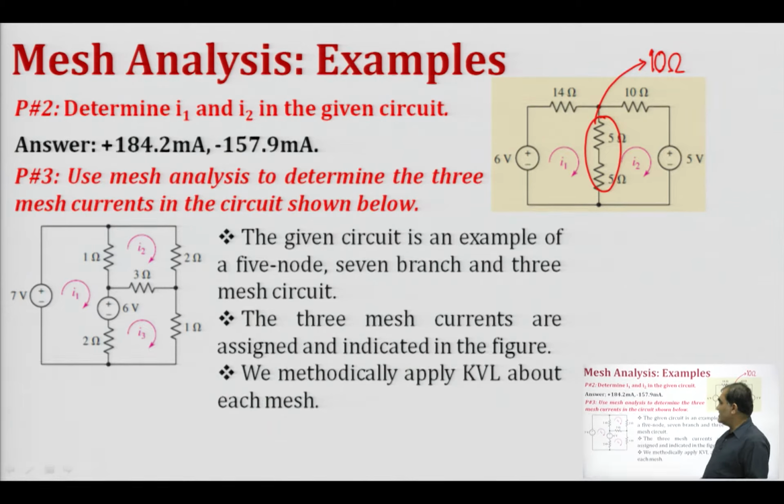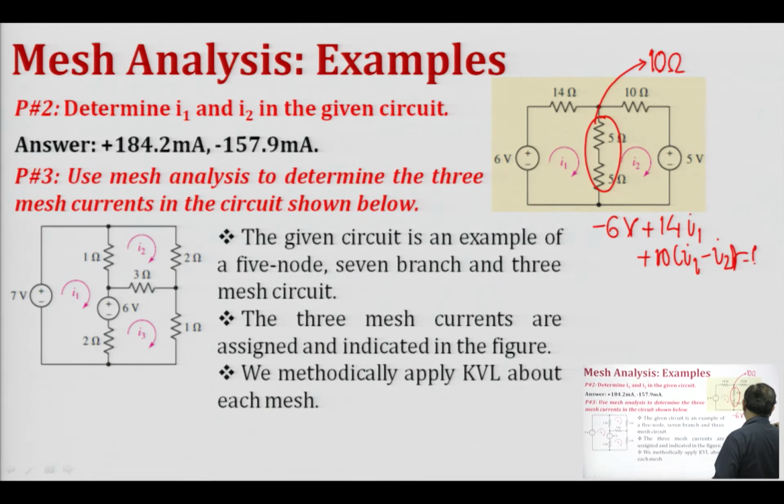So, we directly write down the two equations for the network, and we will get this equation: 6 volt minus 6 volt plus 14 I 1 plus 10 I 1 minus I 2 equals to 0.